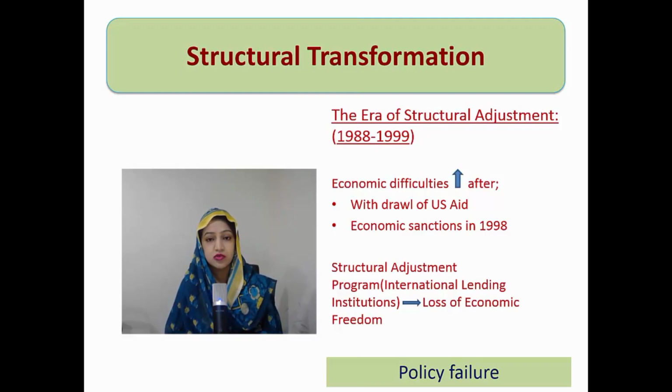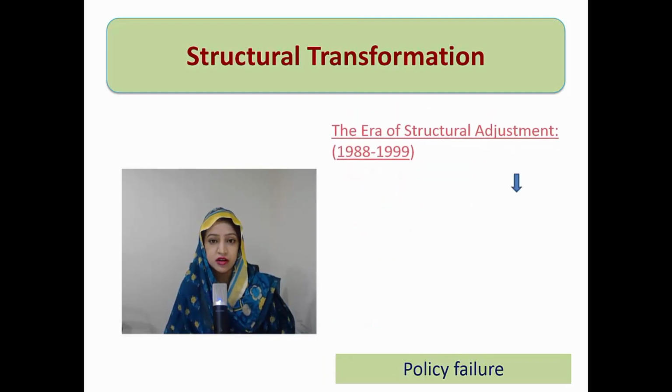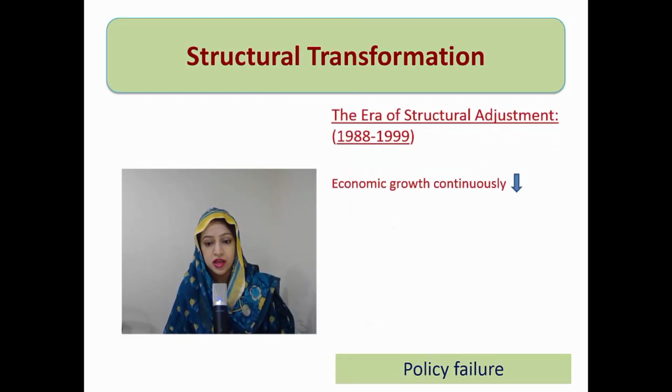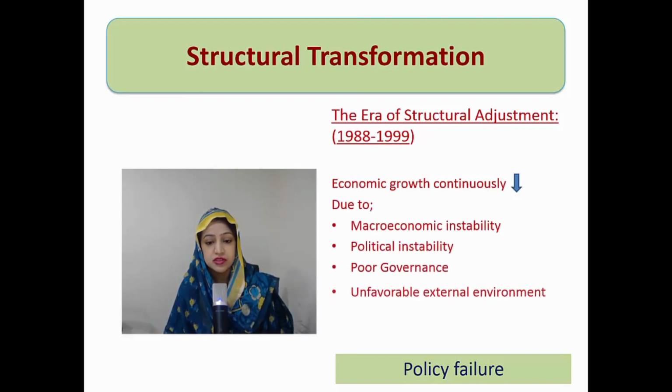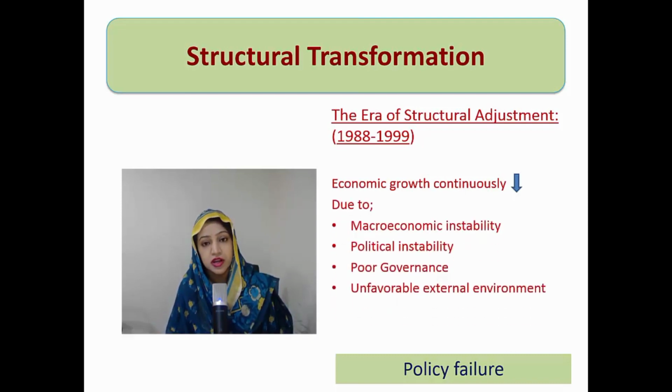So that resulted in the poor performance of this whole time period, and we had also lost economic freedom because we took help from international financial institutions, and every lending by these institutions is attached to some conditionalities. We had religiously followed those conditions, so economic growth continuously kept declining in this time period. The major problems or reasons behind this were macroeconomic instability, political instability, and poor governance in these 10 years. Besides all these factors, since the internal economic situation showed such a poor picture, there was an unfavorable external environment as well, and we had also taken external help in the form of